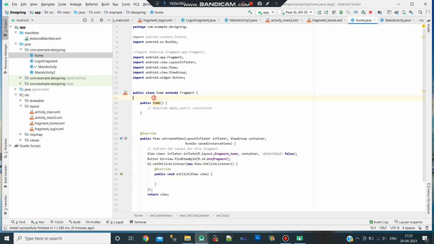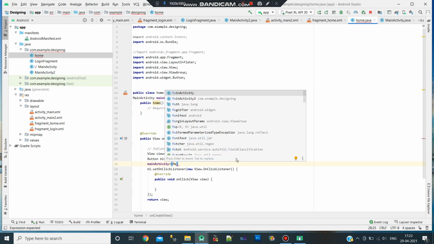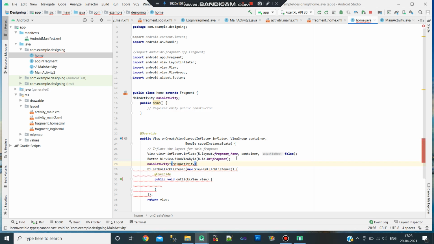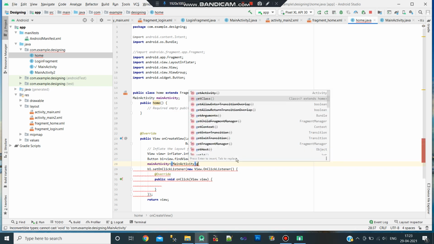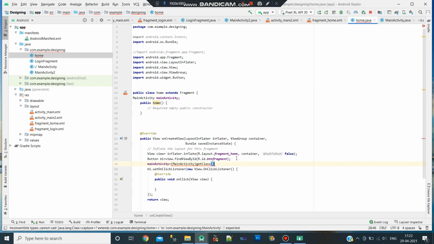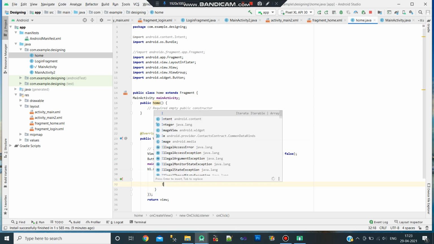Okay, in main activity, create an instance of a main equal to MainActivity. Here MainActivity equal to class name MainActivity. This is the fragment, so simply getActivity, getActivity semicolon.